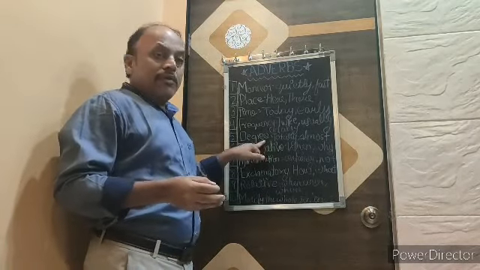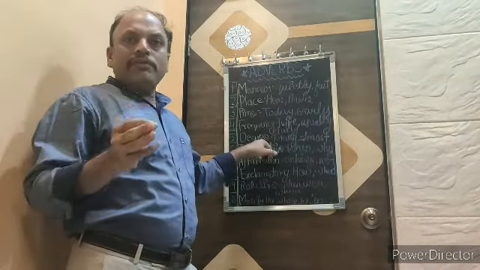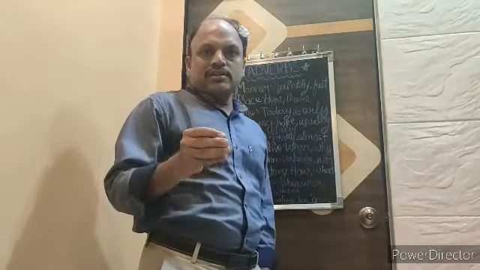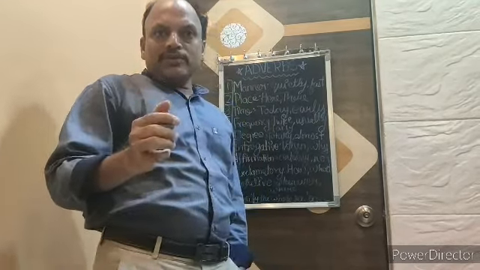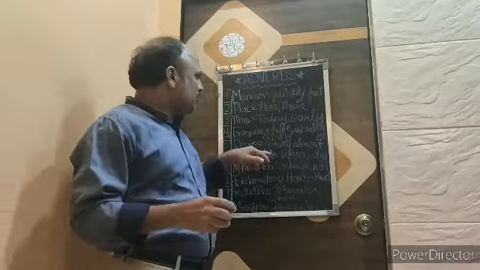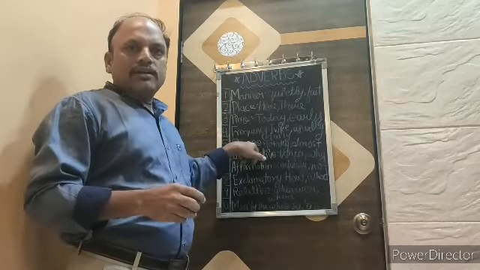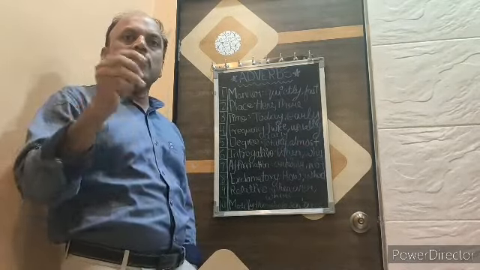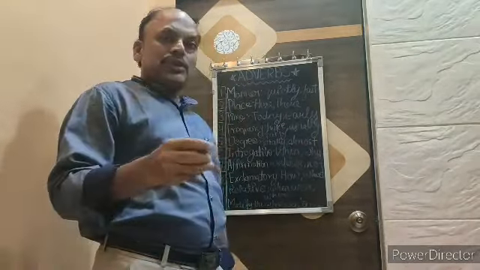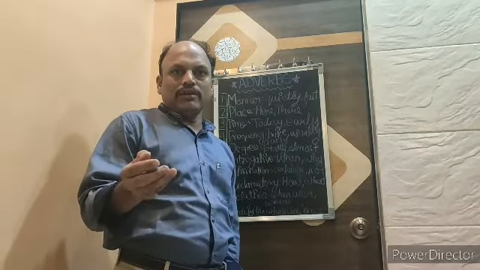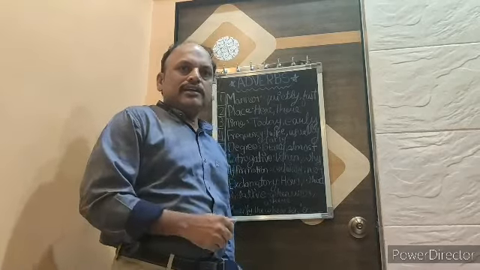Then adverb of degree. This adverb of degree will tell us about the question how much. Means how much action was performed. Was the full action performed or half the action? This degree of action will be told to us by the adverb of degree. For example, totally or almost. The action was almost done. He almost reached the place. The glass is full of water. Okay, these are the examples.